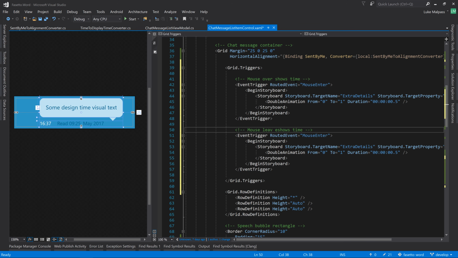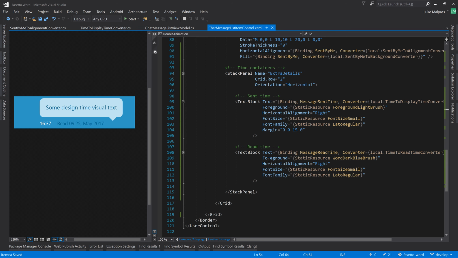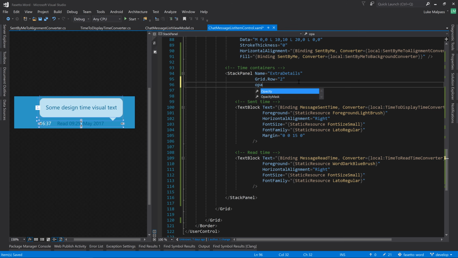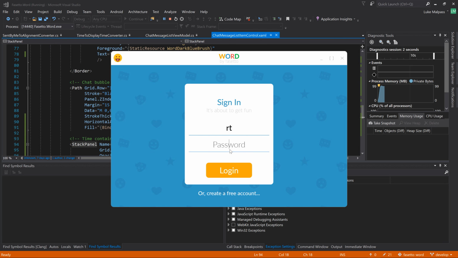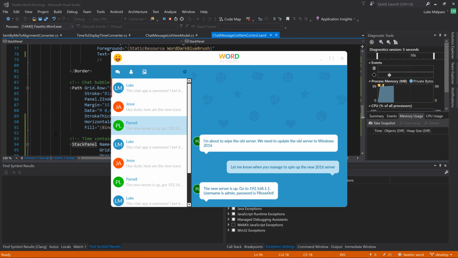Mouse leave hides time. This will be mouse leave. Do everything the same, but this time from visible to invisible. And then let's start off this stack panel as being invisible, so opacity of 0. And I think that should work. So there you can see the times have gone. Oh, that's nice. And then when you hover over, the time fades in,